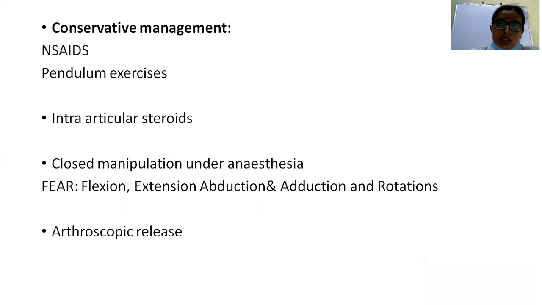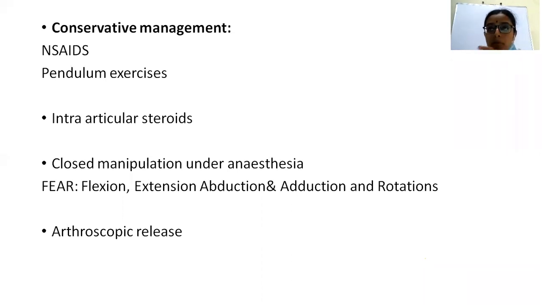And if both these things fail to achieve the desired results, then we go for closed manipulation under general anesthesia. Here FEAR is the acronym for the movements which we do during the manipulation. That is, initially flexion followed by extension, then abduction, adduction, and then rotations are also done. This is closed manipulation under anesthesia. This is followed by arthroscopic release. Arthroscopic release is done in other cases when all these treatments fail.